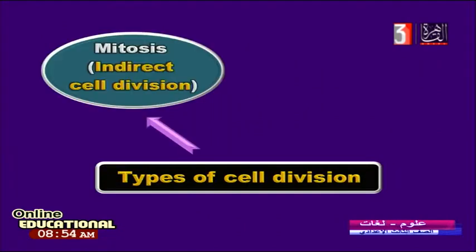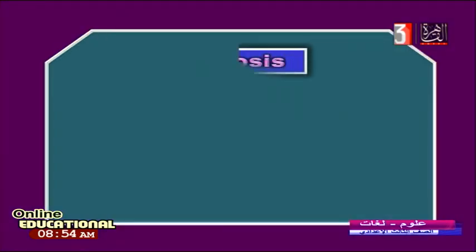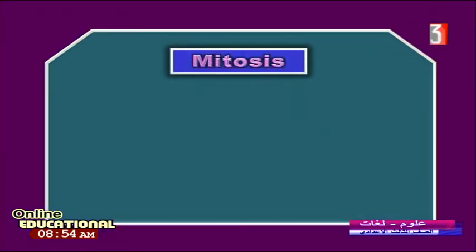We have mitosis. You see, indirect cell division, mitosis. The other one is called meiosis. It means reproduction or reduction division. Now, mitosis and meiosis. Do you think, what does it mean? I say the first one, mitosis or mitotic, has different names. Mitosis, mitotic, the same name.